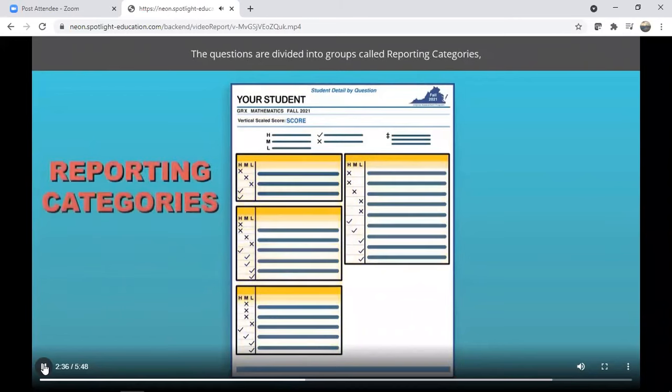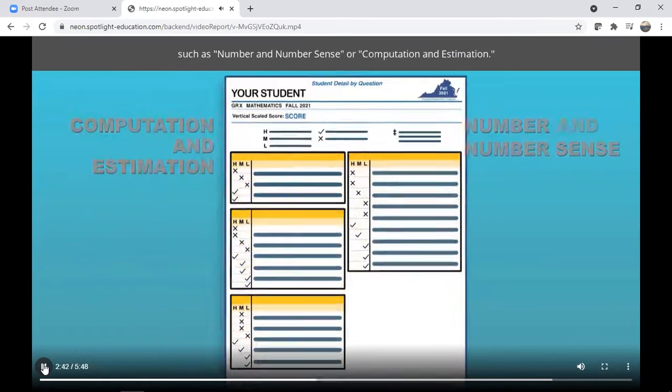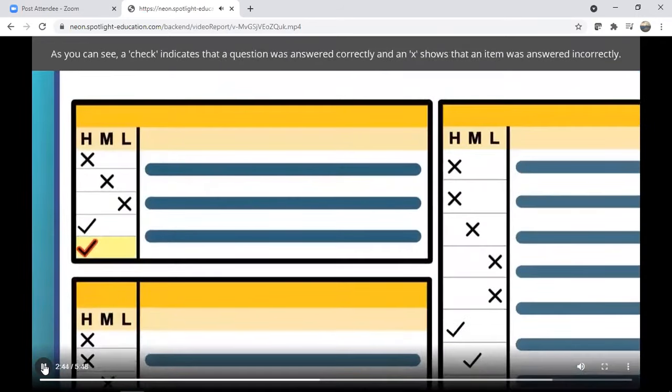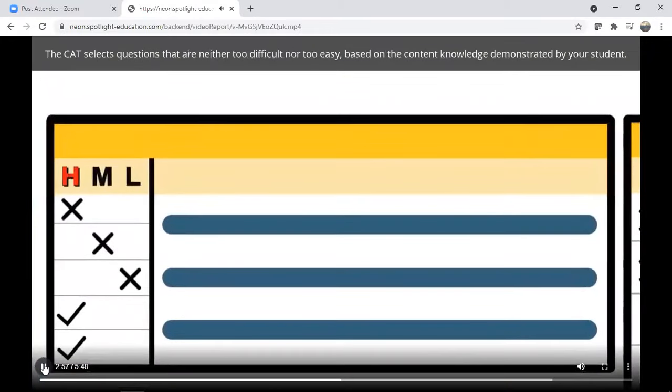The questions are divided into groups called reporting categories, such as number and number sense, or computation and estimation. As you can see, a check indicates that a question was answered correctly, and an X shows that an item was answered incorrectly. The SDBQ also gives you information about each question's difficulty level. The CAT selects questions that are neither too difficult nor too easy, based on the content knowledge demonstrated by your student.